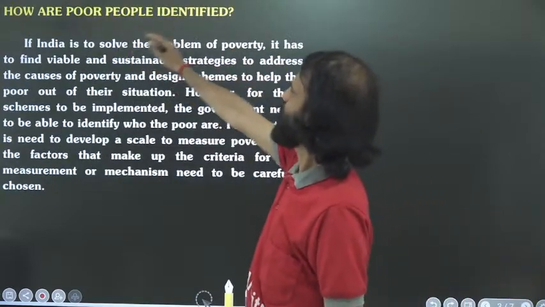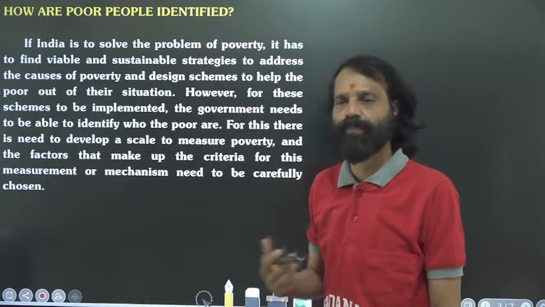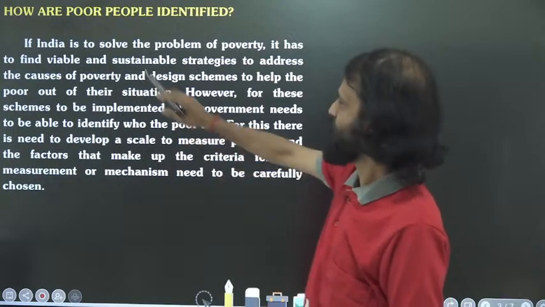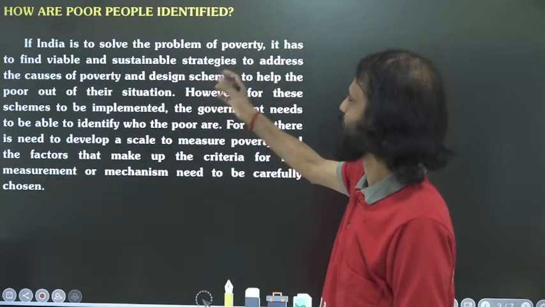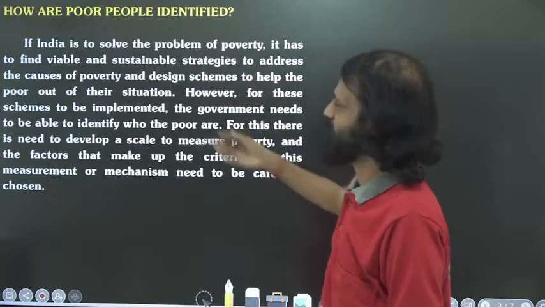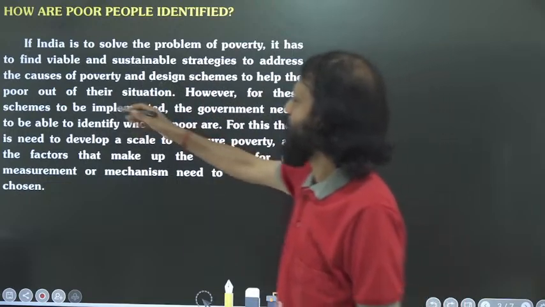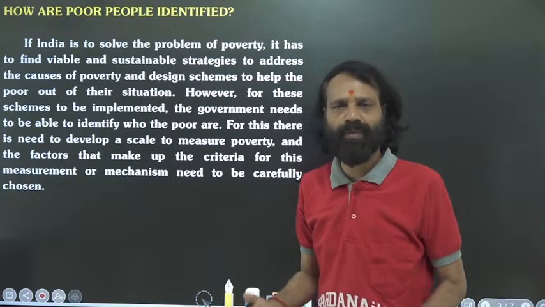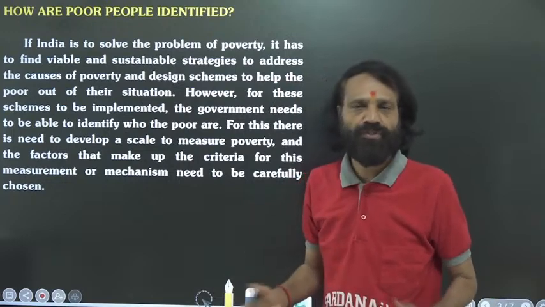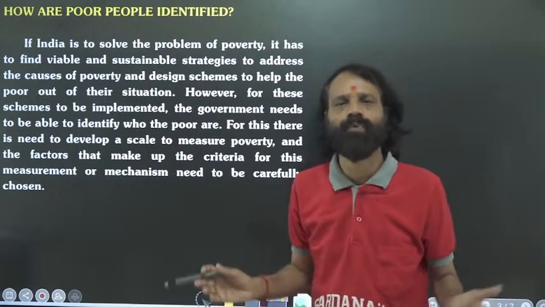How are poor people identified? How do we identify poor people? If India is to solve the problem of poverty, it has to find viable and sustainable strategies to address the causes of poverty and design schemes to help the poor out of their situation. Of course, we want to identify the poor people and solve their issues. Solving their issues means we want to eradicate poverty.